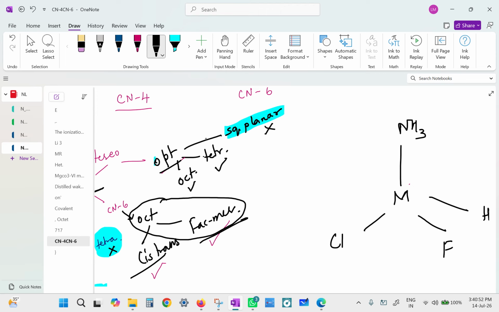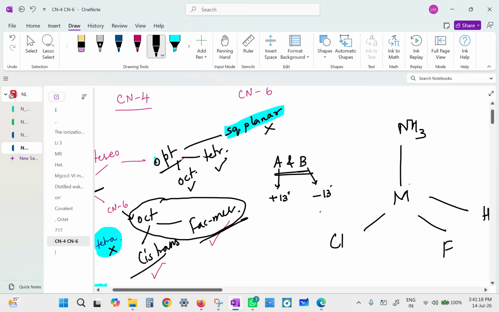One compound showing rotation in clockwise direction, its isomer should show rotation in anti-clockwise direction to the same extent. If compounds A and B are optical isomers, then if compound A rotates the light to plus 13 degrees, compound B should rotate the light to minus 13 degrees.